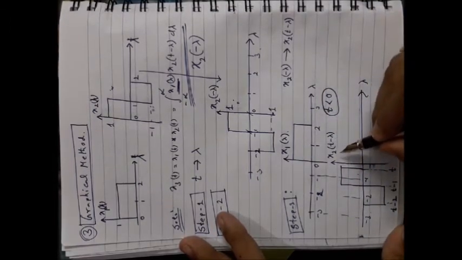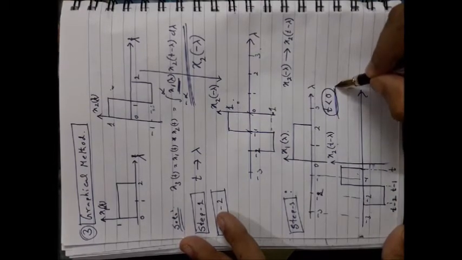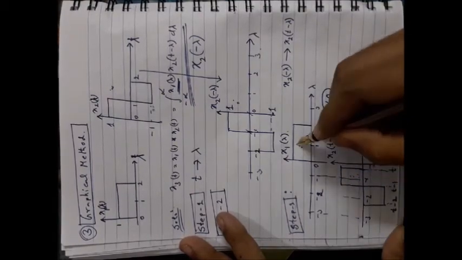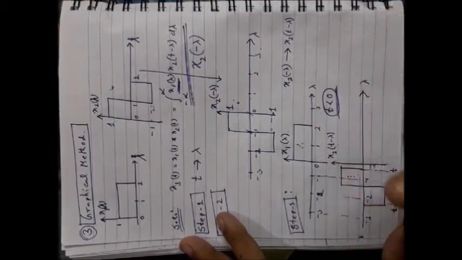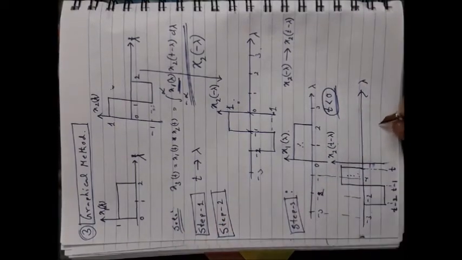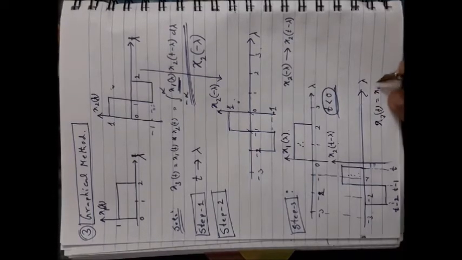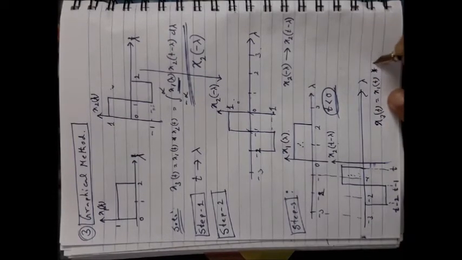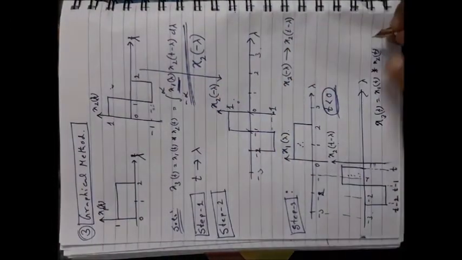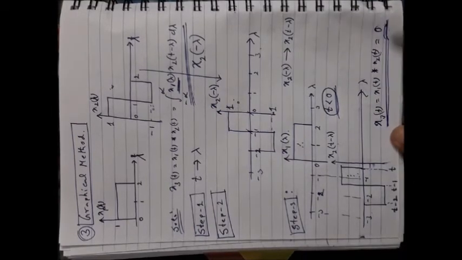For the shifted version of the second one, where t is less than 0, there is no overlap between these two signals. As I mentioned, since there is no overlap, x3(t), or the convolution between x1(t) and x2(t), that convolution or this particular integration should be equal to 0. So it is the first case.